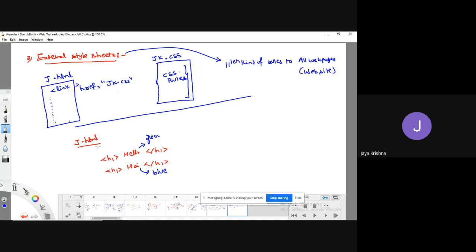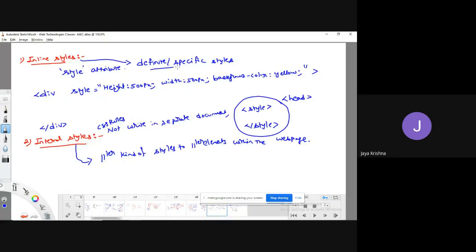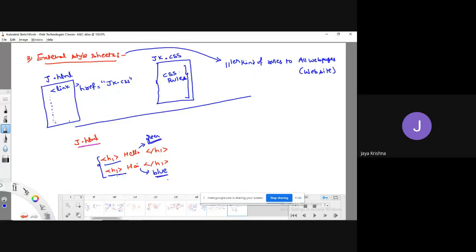Even though these are available in the same j.html page, and even though they are both of the same type, they are asking for different styles. This is the definition of specific styles. So even though for similar kinds of tags and similar kinds of elements, they are asking for specific styles, then we go for inline styles.